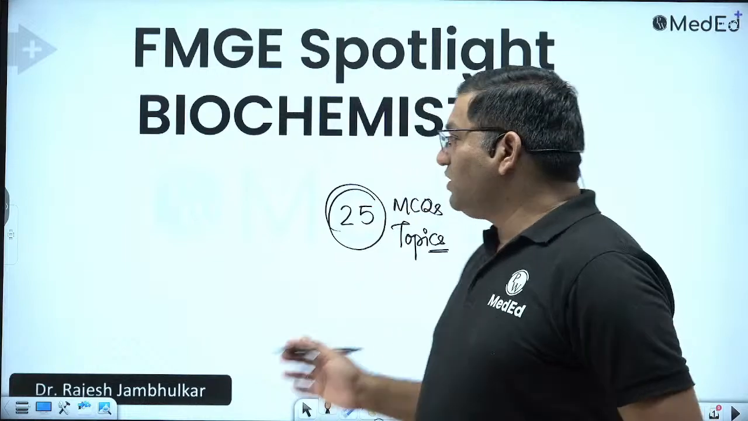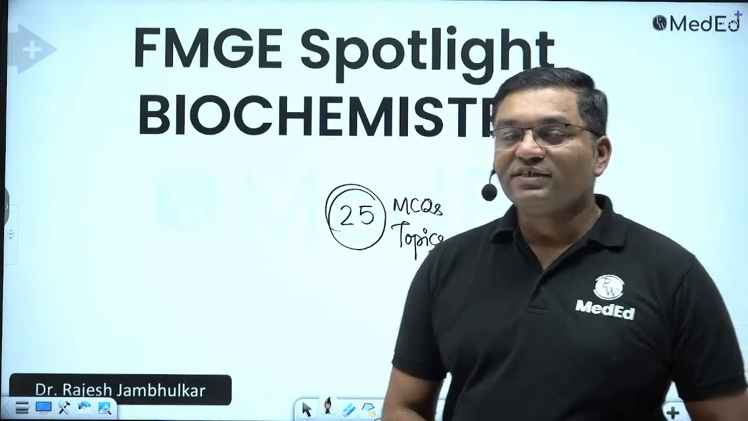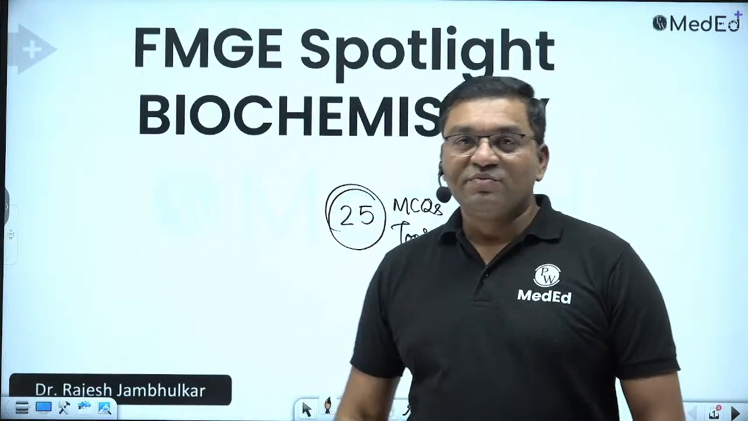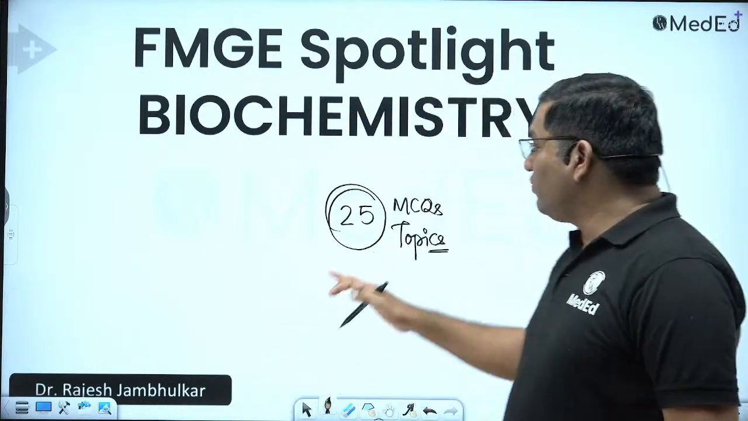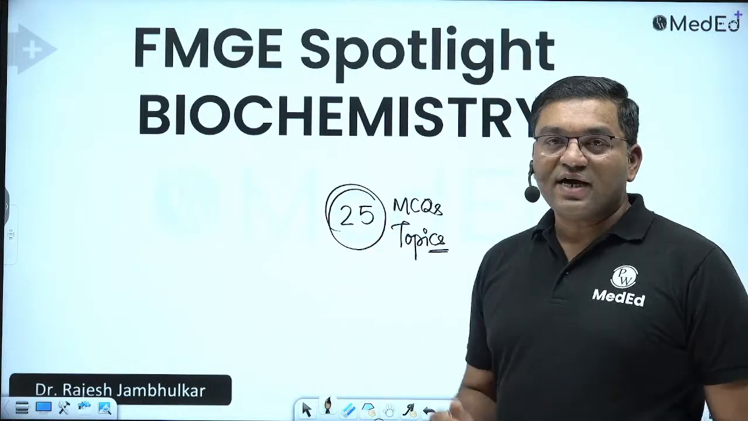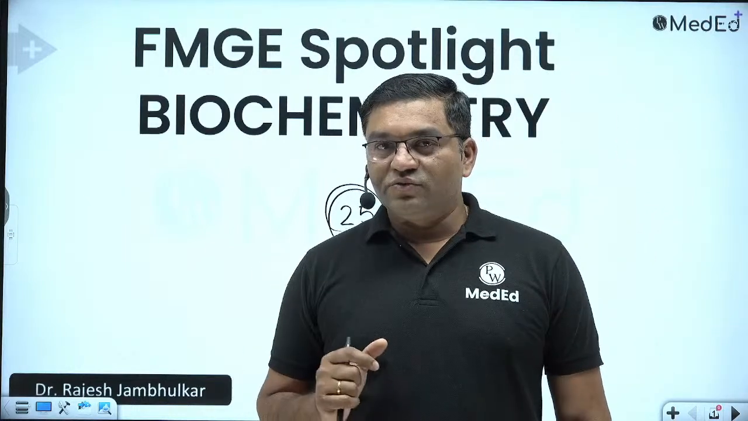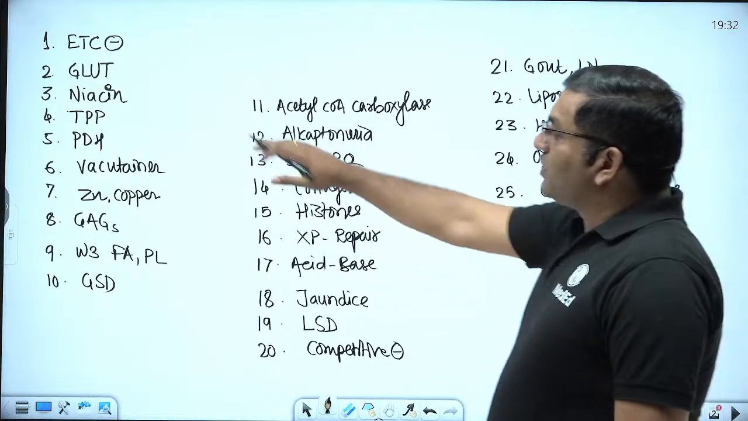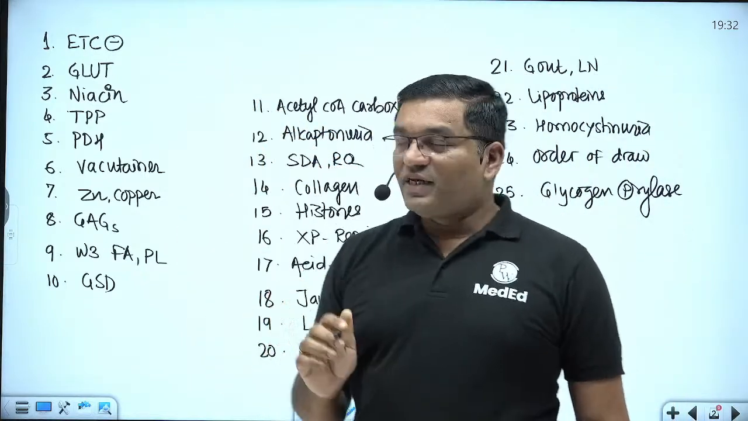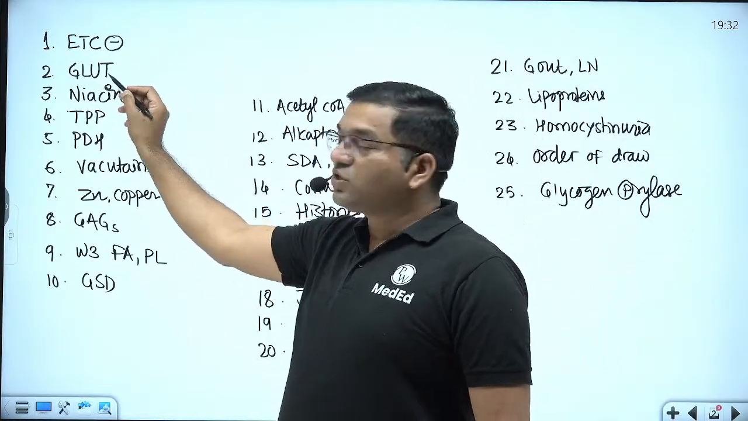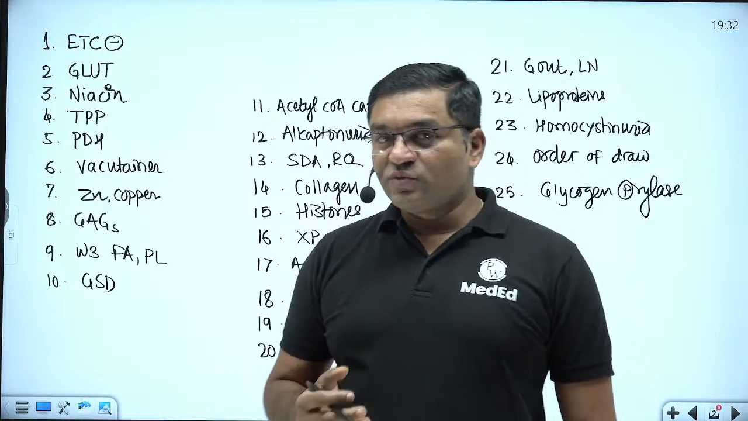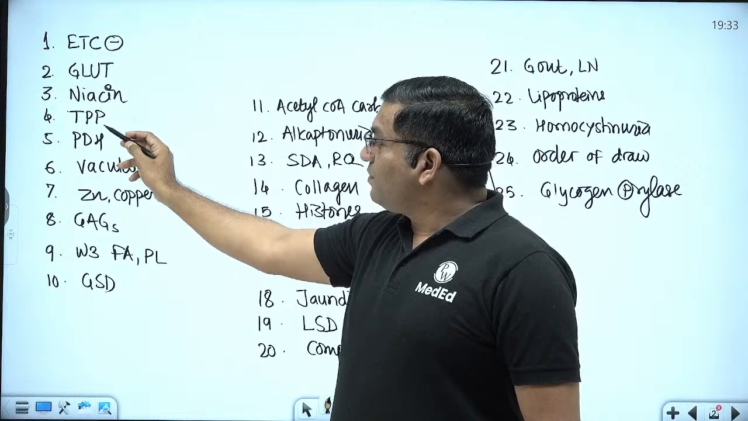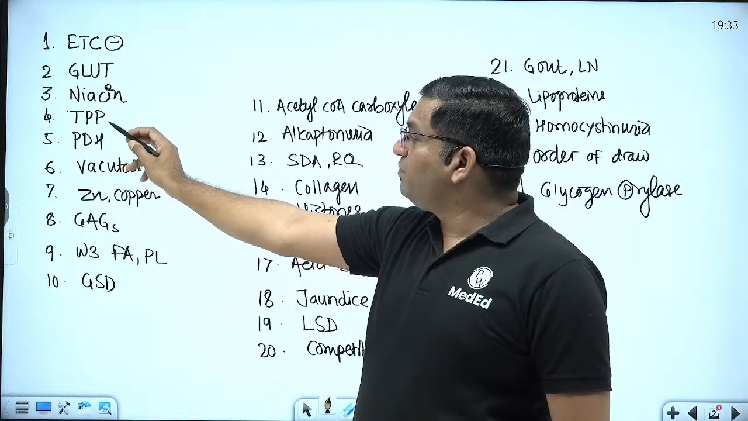This is an FMG session in which we will be discussing 25 important MCQs related to the FMG exam. Okay. 25 MCQs or 25 frequently asked topics we'll discuss today. So we'll discuss the electron transport chain, the inhibitors of the electron transport chain. Then we'll discuss the glucose transporters, their distribution. Then niacin, thiamine pyrophosphate means B1, vitamin B1 we'll discuss.